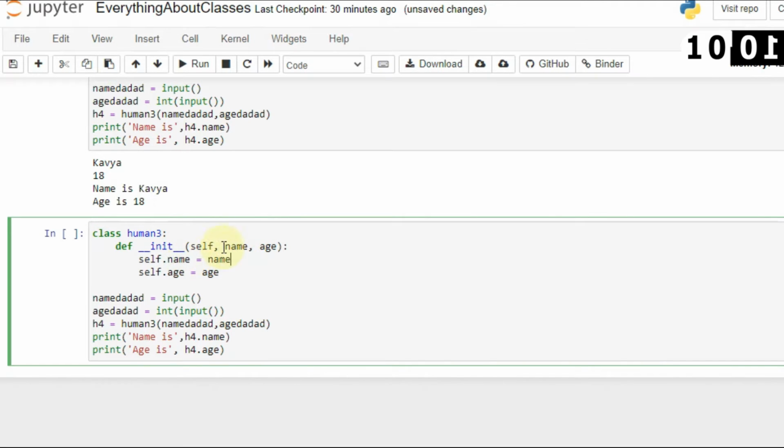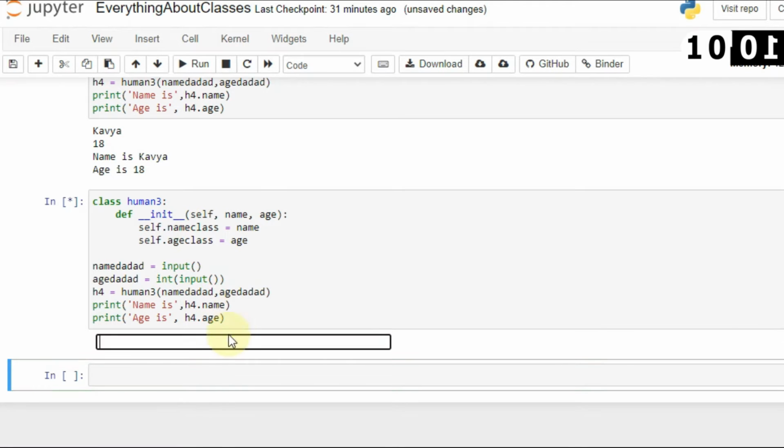Here you can see, because I am accessing the value name here, so these variables and this variable should be the same, but it need not be the same. Self.name need not be the same. We can use it as name class, okay. Let's say, and here I will say age class. But now if you access this, it will show you an error, because here you can see h4.name, so the object has no attribute name, so it will show me an error.